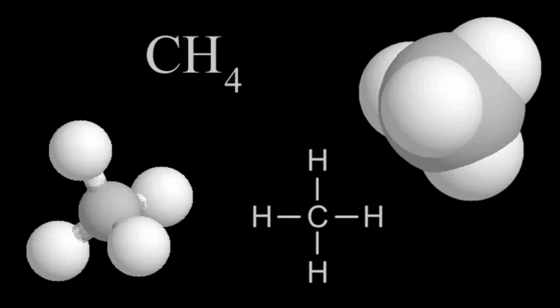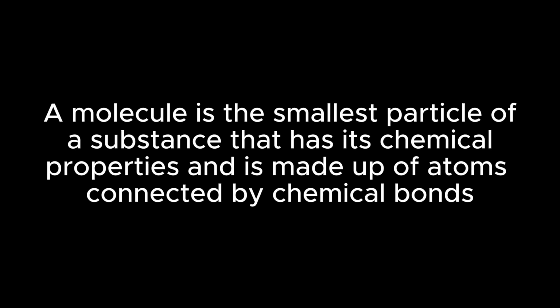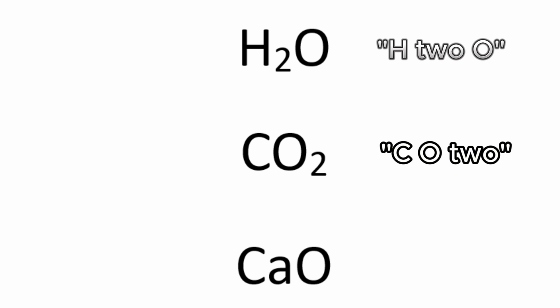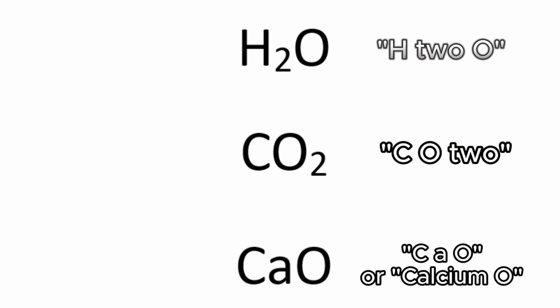Most known substances are made up of molecules. A molecule is the smallest particle of a substance that has its chemical properties and is made up of atoms connected by chemical bonds. Knowing the composition of a molecule, you can write its formula. For example, for water, read by the letters of the elements, H2O. For carbon dioxide, it would be CO2. For calcium oxide, CaO.